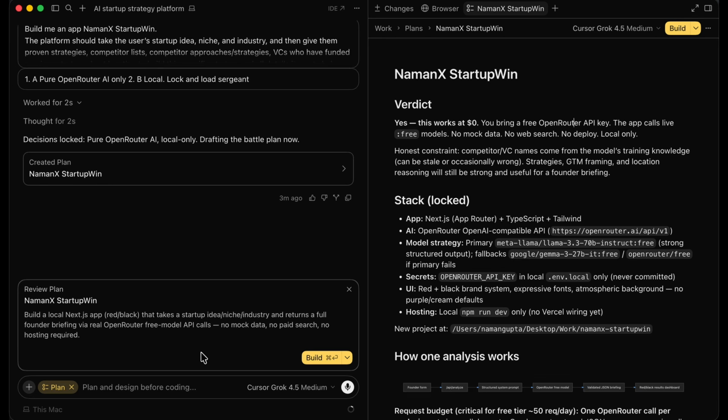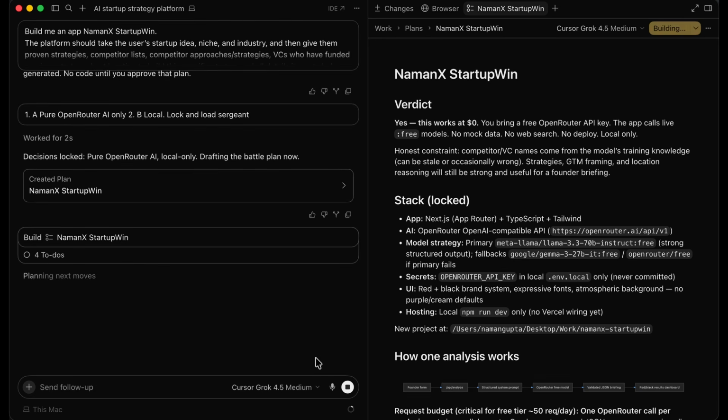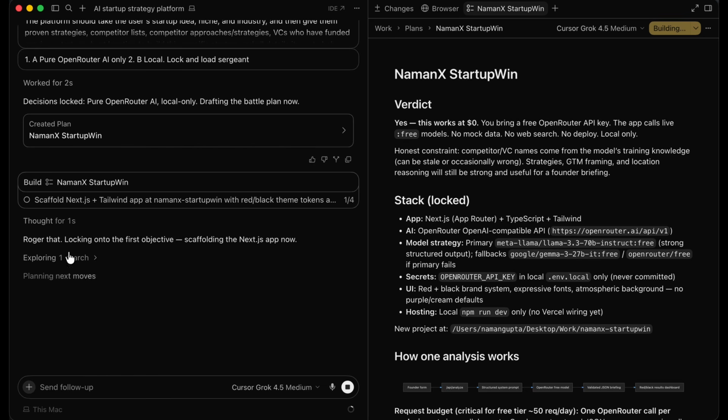So we reviewed the plan, and now we can head over to build mode, and we're going to let it build for us. So I'm just going to click on build right over here, and now it's going to transition to build mode, and it's going to start building our application for us. So roger that, locking onto the first objective, scaffolding the Next.js app now. And we don't have to do anything. Our drill sergeant is doing everything for us. Grok 4.5 is doing everything for us.